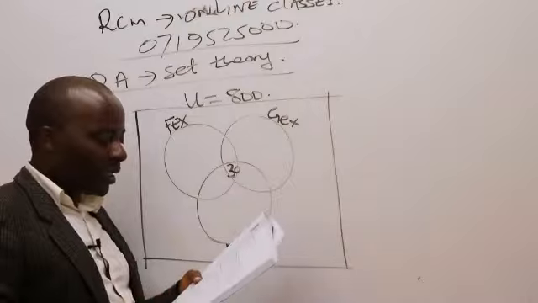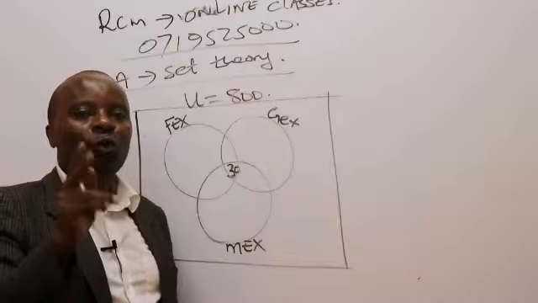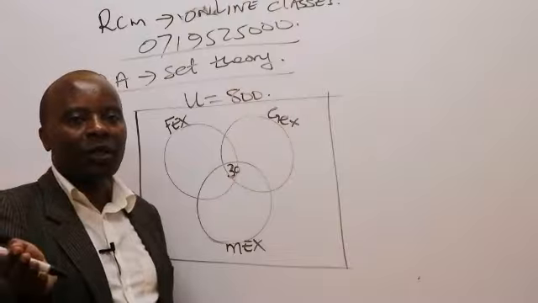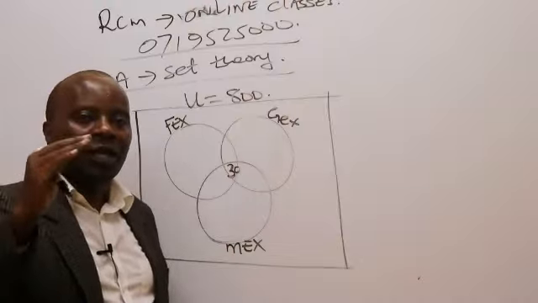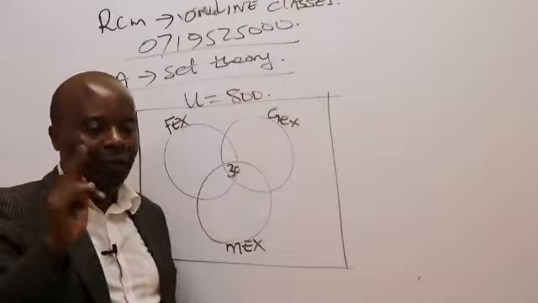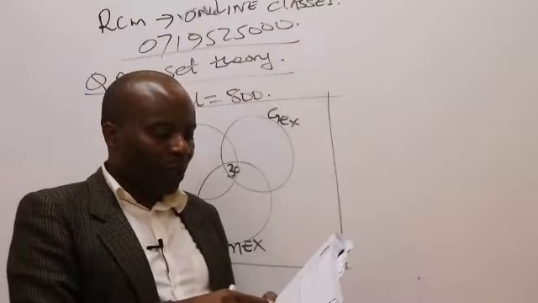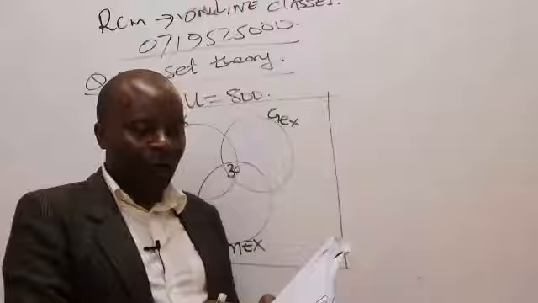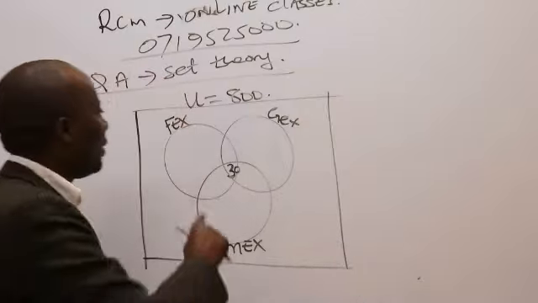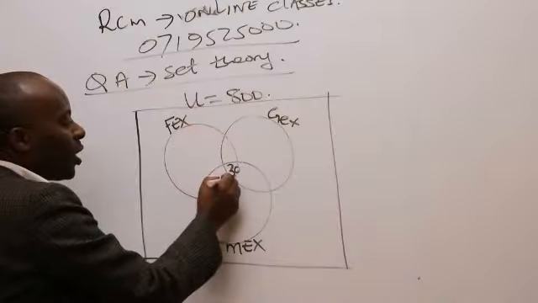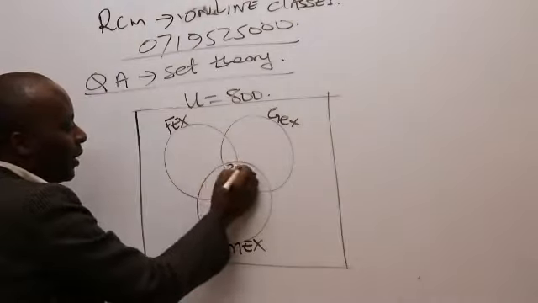Ladies and gentlemen, after that, I will straight away go now to those who loved two items at a time, like FEX and MEX, FEX and GEX. Now I'm cascading down from 3. I look for the 'and', 2 at a time. So after 30 households preferred all the 3 goods, we are told 70 households preferred only 2. That is FEX and MEX. So we have here FEX and MEX.